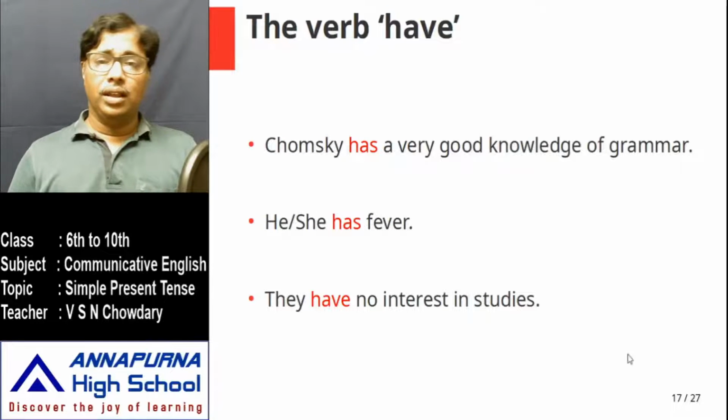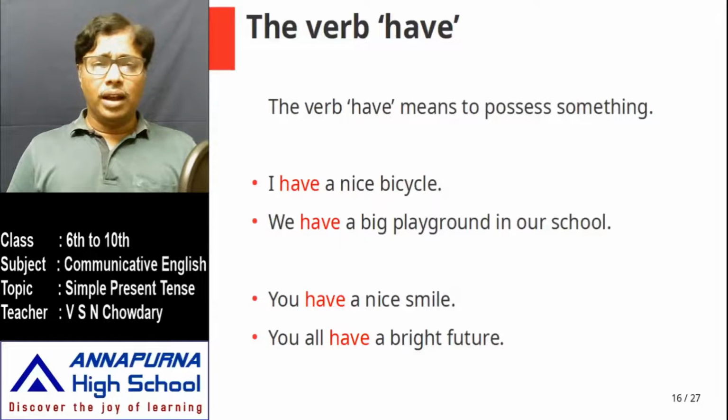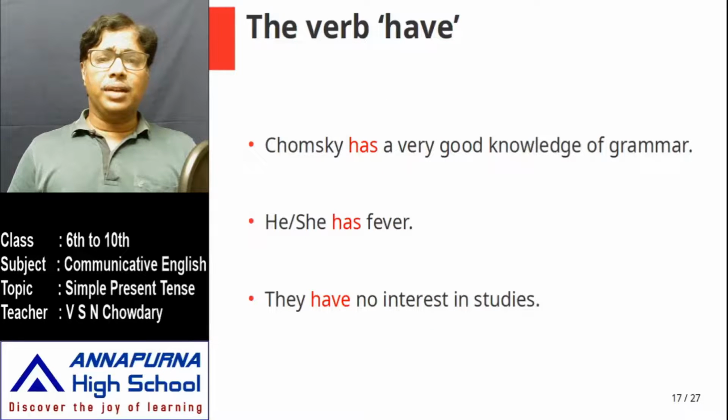Okay. So now how many forms do you have for the verb have? Go back. For first person singular and plural, it is have only. Second person singular and plural, have only. And third person plural also have. Only for third person singular, the verb changes into has. This you should remember. So suppose you want to talk about some other person other than you, the speaker, or the person you are talking to, then you should not use the verb have. You should use the verb has.